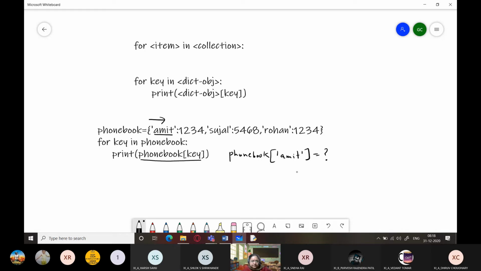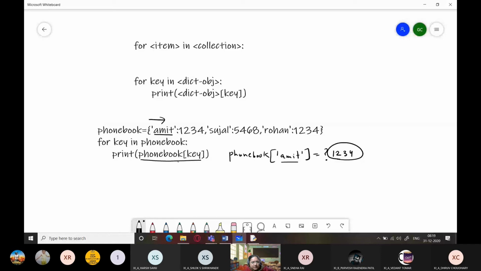Tell me. What is the corresponding value for this key, Amit? 1, 2, 3, 4, exactly. So this is the value which will be returned if you write print like this.